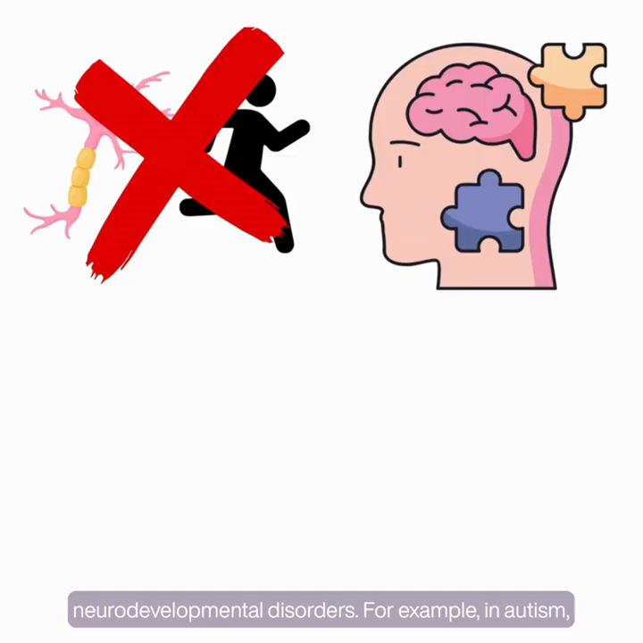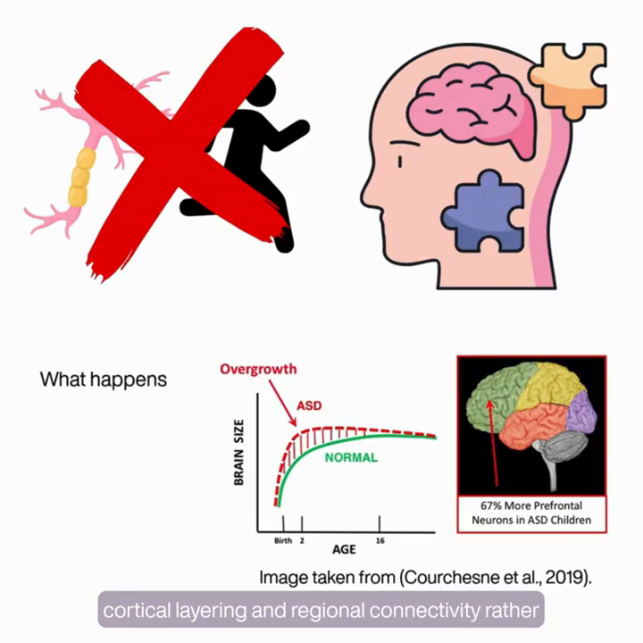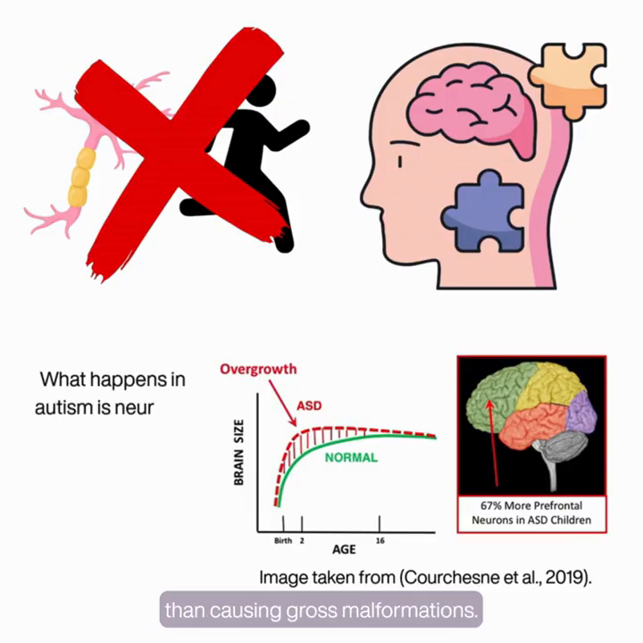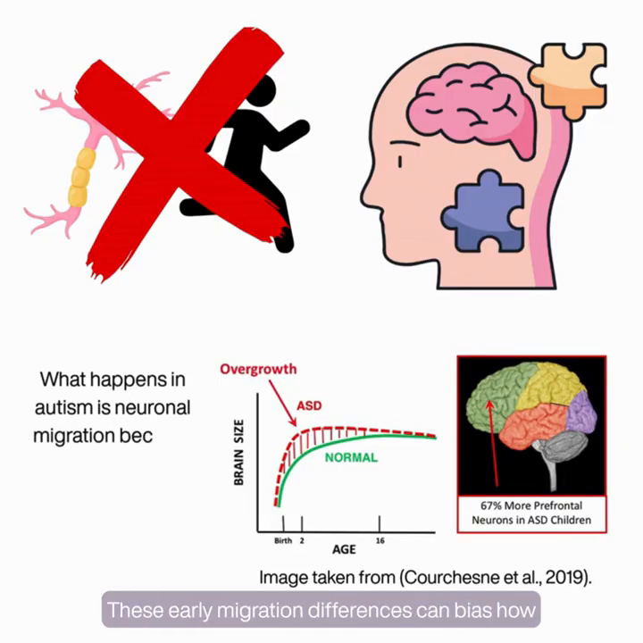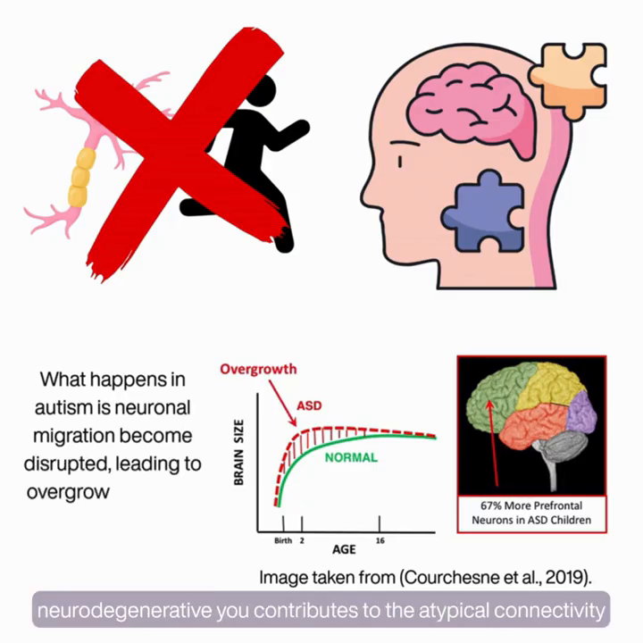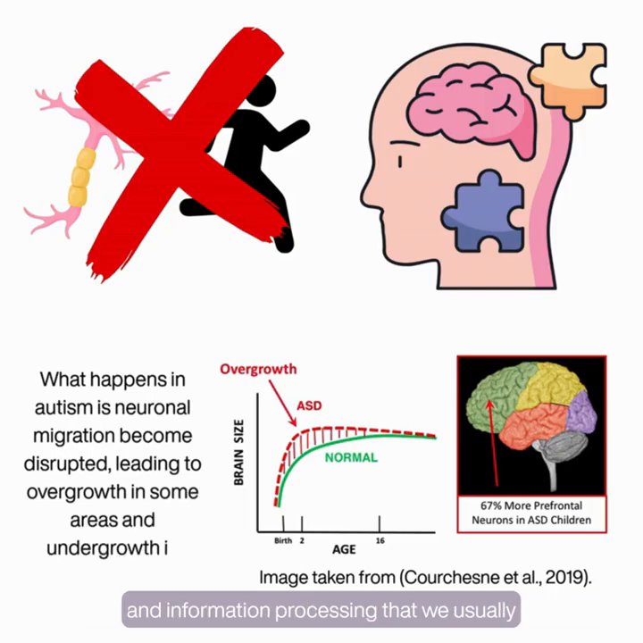For example, in autism, disrupted neuronal migration subtly alters cortical layering and regional connectivity rather than causing gross malformations. These early migration differences can bias how neural circuits are wired, which contributes to the atypical connectivity and information processing that we usually see later in development.